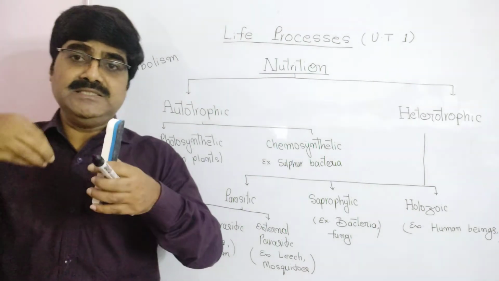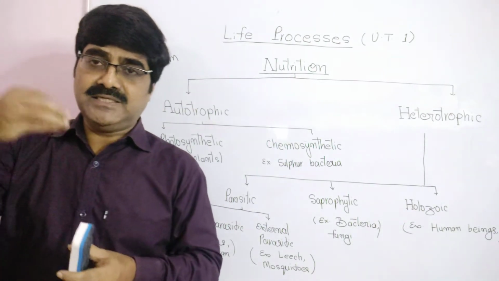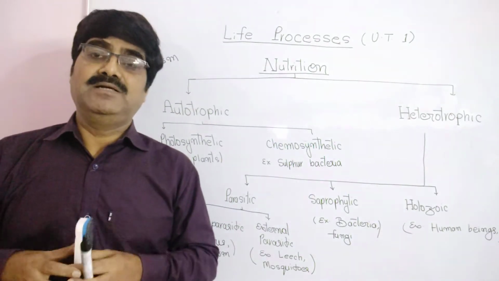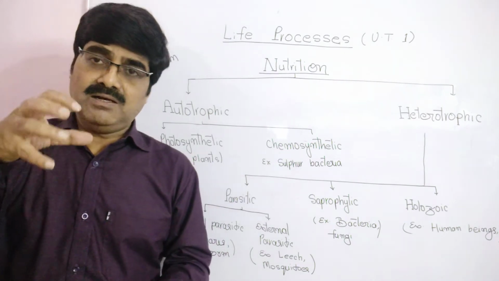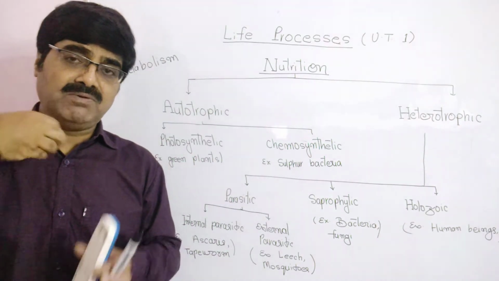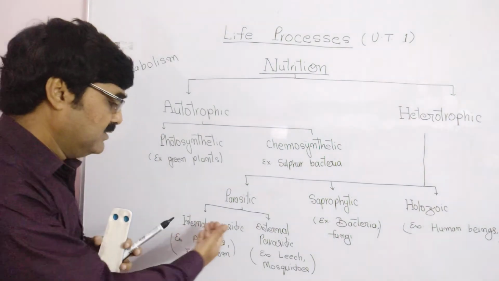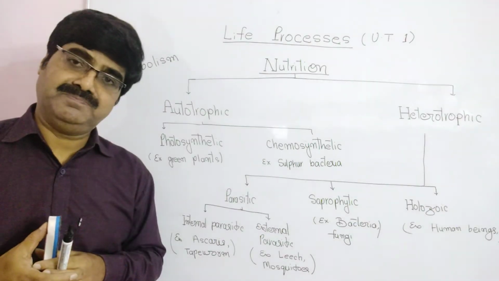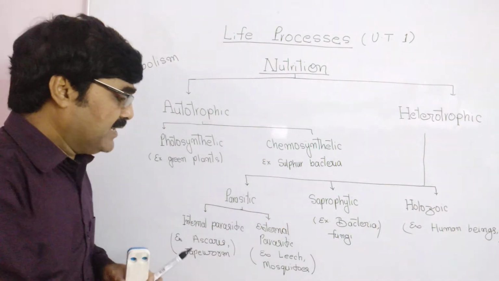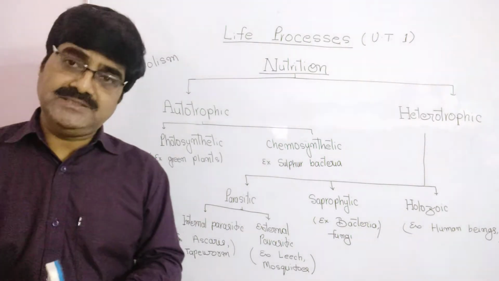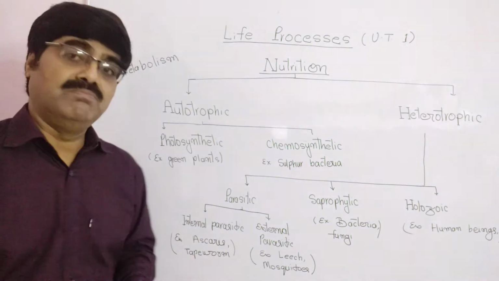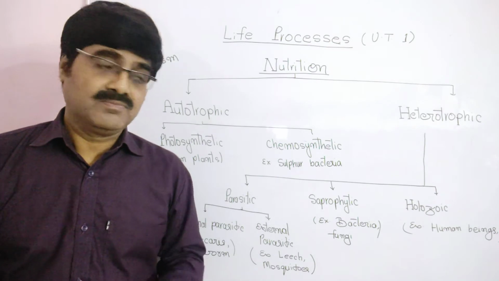Internal parasites, as you know, Ascaris and tapeworm, are present in our body. So the parasites which are present in our body have internal parasitic nutrition. Some parasites are present outside the body, like leech and mosquitoes. Clear?